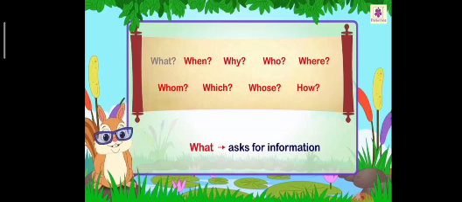Why? Because you want to ask information, you need to understand some information. That is why you are asking from what word. What word refers and asks for information only. Whenever you start a question from what word, you will get some information as the answer.